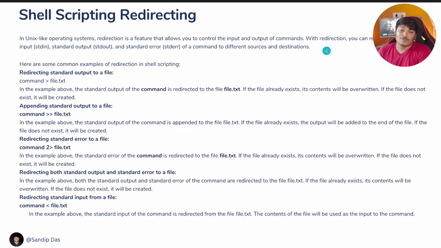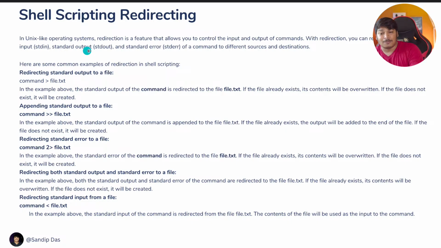Now with redirection, you can redirect the standard input, or we call it stdin. In different programming languages, you will see the exact word stdin. Remember that. And standard output, again in different programming languages, you will see the exact word stdout. And standard error, that is stderr. It's not me saying this, it's actually the shell calling these things: standard input, standard output, and standard error of a command to different sources and destinations.